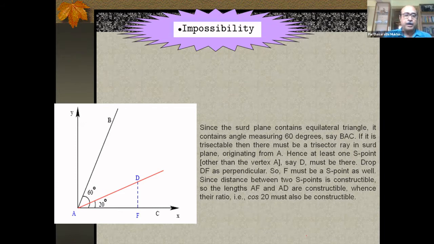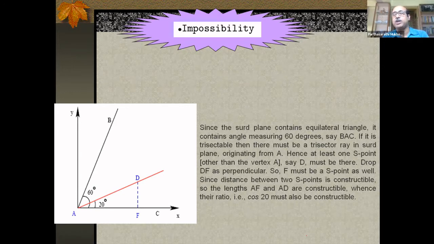If that is so, then for AF, both A and F being S points, you can calculate the length as root over this square minus this square. See, once again, root and squared and simplification. So that length is a constructible length, a surd. So AF is constructible. Similarly, AD is constructible. If AF and AD are constructible, their ratio, that is cos 20, must be constructible.